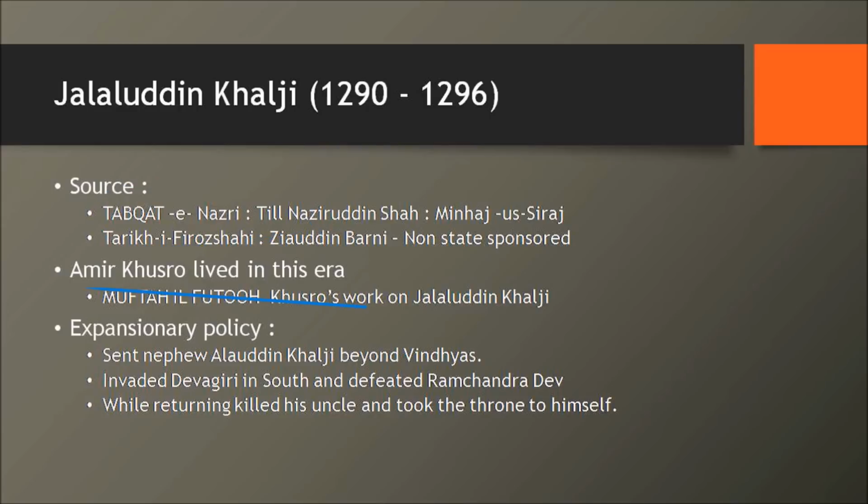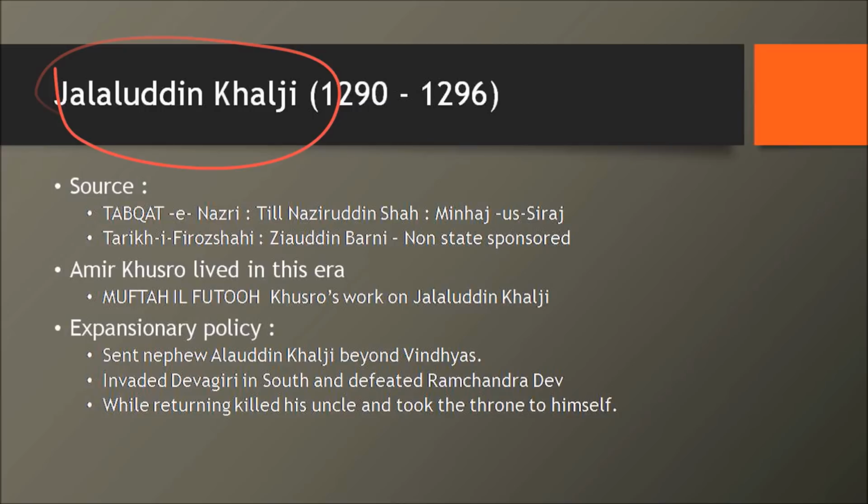Also, Amir Khusro lived in this era. That means he would also have written something great about Jalaluddin Khalji, and that work is Miftah-ul-Futuh. Also, Jalaluddin has this expansionary policy where he sends his nephew Alauddin Khalji beyond the Vindhyas. Alauddin Khalji invades Devgiri in the south, defeats Ramachandra Deva, and when he is returning, he kills his uncle and takes the throne himself. So from 1290 to 1296, roughly six years, you have this king called Jalaluddin Khalji.